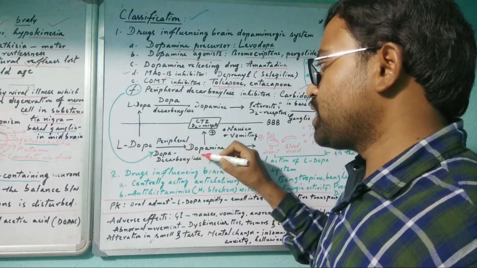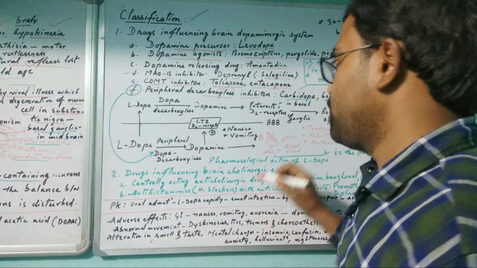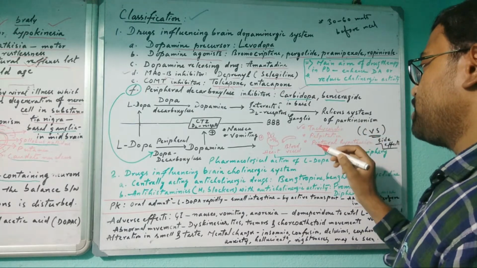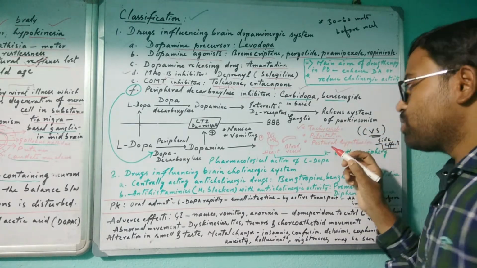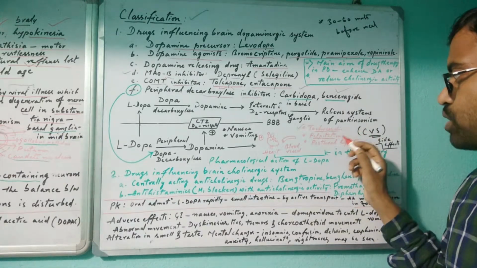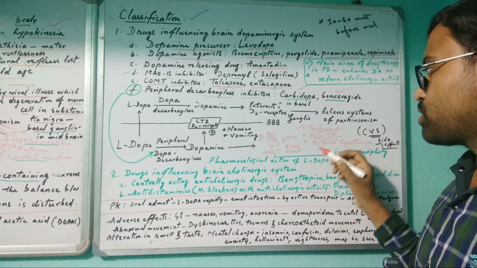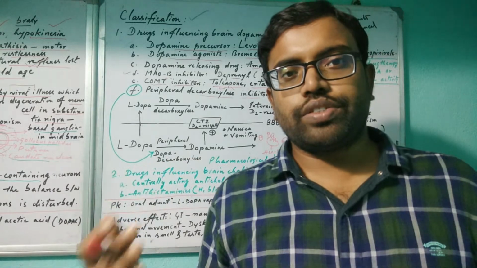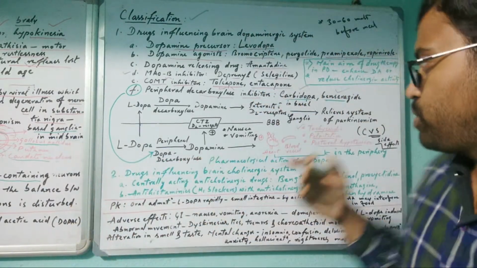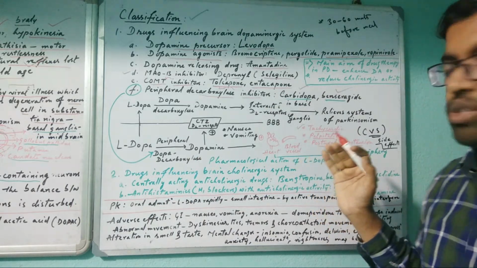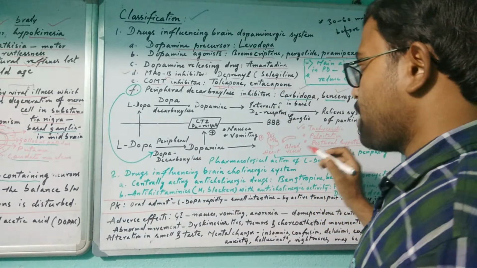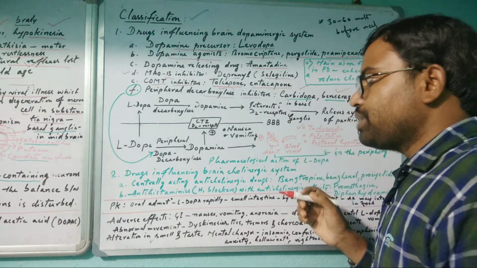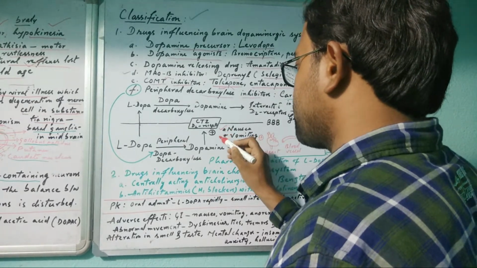By the help of dopa decarboxylase, it is converted to dopamine, which causes tachycardia, meaning an increased heart rate, and palpitation, meaning irregular or forceful rapid action of the heart. Then postural hypotension, meaning whenever someone goes from sitting to standing he may fall because of lack of blood pressure. This happens when dopamine is circulating in the blood. Side effects may be nausea and vomiting.